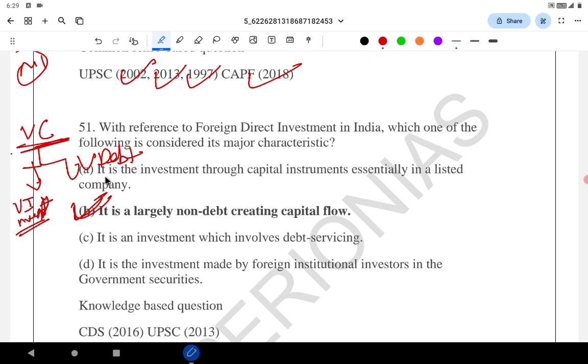Even if tomorrow the company goes into a problem, whatever the agreed interest rate and principal, it has to be paid back. So with foreign direct investment, the word is investment, and investment is always a non-debt creating asset. It's largely a non-debt creating capital flow. The question on FDI is very important. They asked it 2 times: CDS 2016 and UPSC 2013.